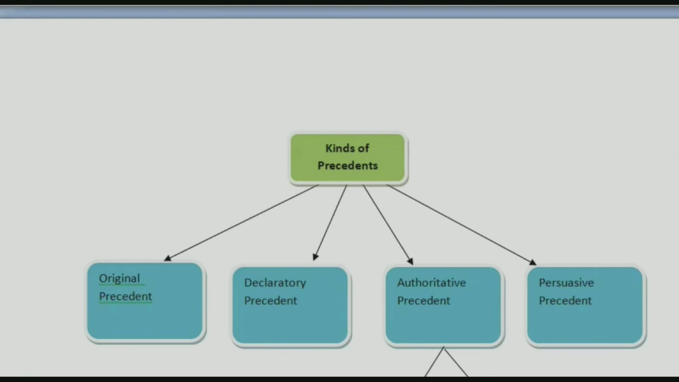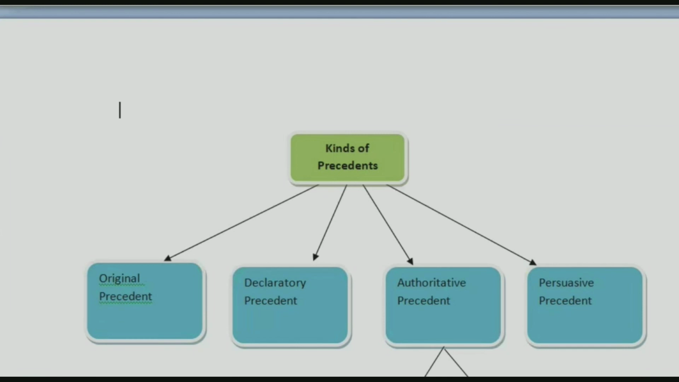So, any example of persuasive precedent? A law is one thing, and precedent means a decision that a court has given. So persuasive precedent will be if the Karnataka High Court passes an order, right? You are a judge of the Karnataka High Court, you have passed an order, and I'm a judge of the Delhi High Court. I may refer to your decision or I may not. It is not binding on me, but if I feel that's a good judgment, I can refer to that.